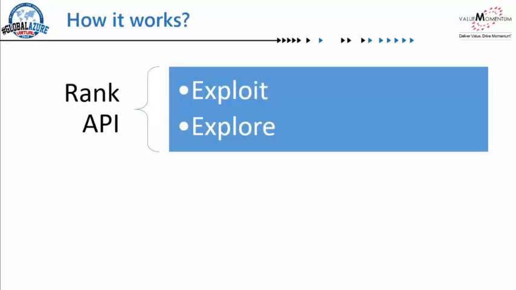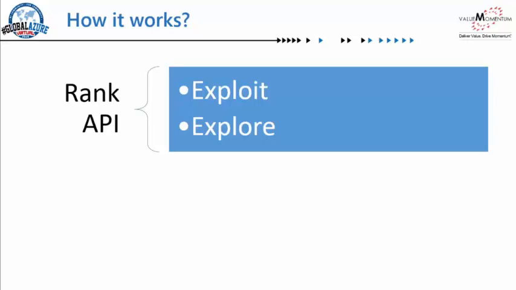For example, take the news articles, right? We can say, okay, these are the 10 news articles, and give them to the Personalizer service, and the Personalizer service will rank all these news articles based on the current context, and it will respond back with the highest probable or highest ranking news article, which the user is more likely to engage with. Behind the scenes, it uses algorithms, and there are two ways we can ask Personalizer to rank our list of actions, in this case the list of news articles.